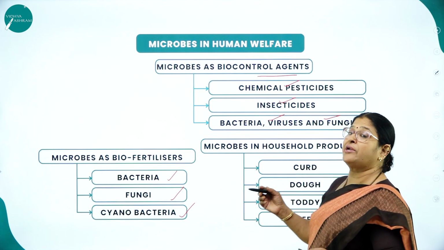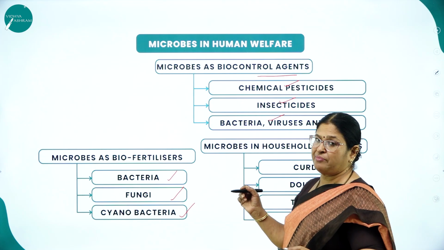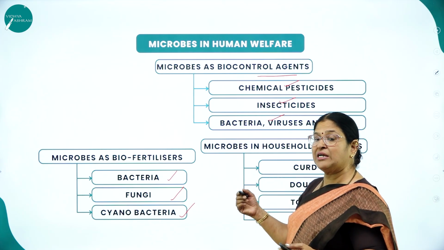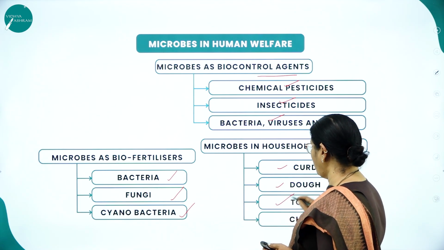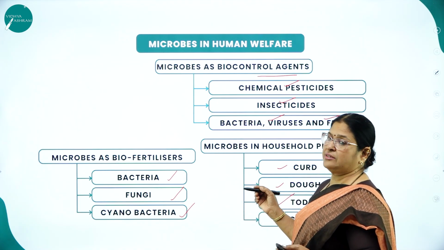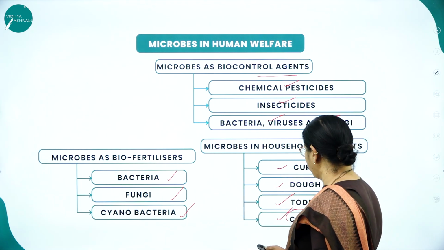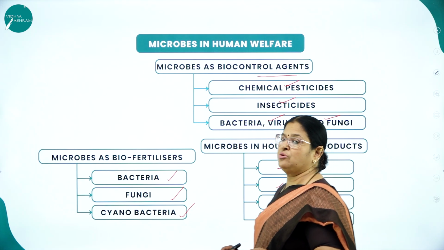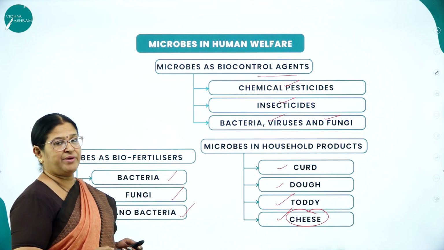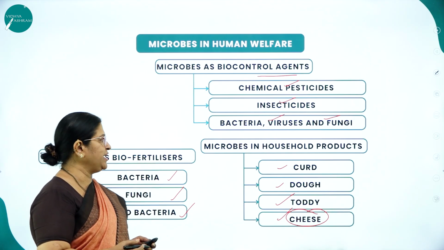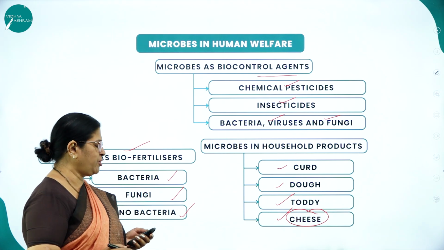Microbes in household products, yes, definitely in everyday life we come across the use of microbes, for example the curdling of milk, making of idli and dosa dough, toddy, a traditional drink, then cheese, which has a lot of commercial value in the market. So these are all uses of microbes: as biocontrol agents, as biofertilizers and in household products.